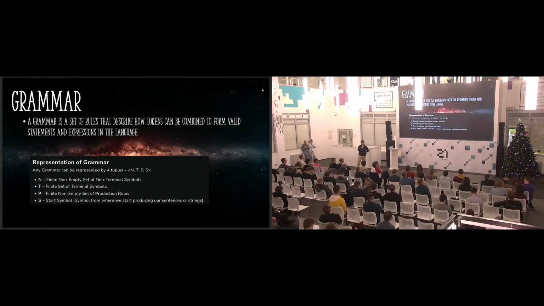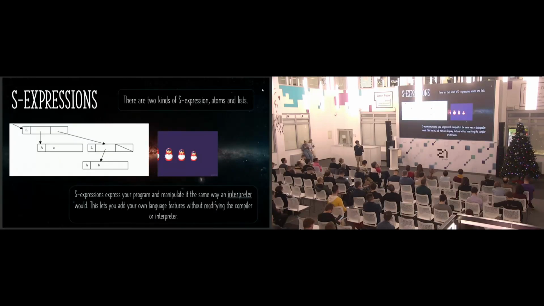And what is a grammar? Grammar is a set of rules that tell us how we can combine the tokens. The only thing that matters here is the production rules. There we define how we can combine the tokens. We have terminal symbols and non-terminal symbols. In our grammar, the terminal symbols are the atoms. The atoms are integers, floats, strings, variables, functions, and the non-terminal symbols are the lists.